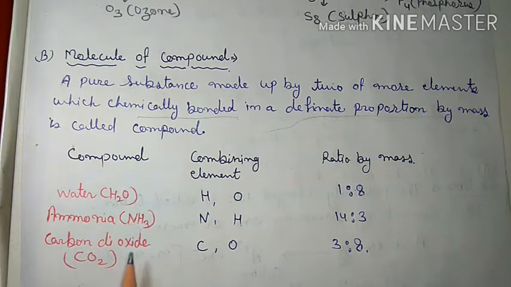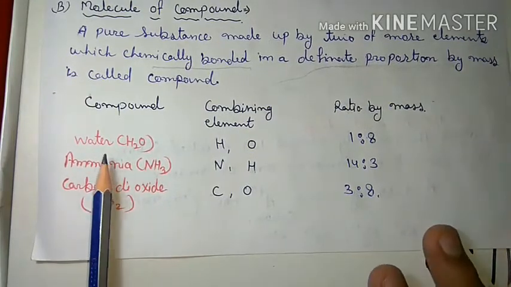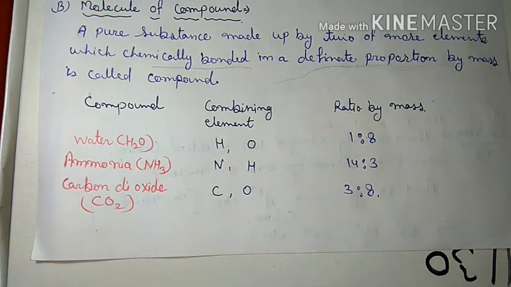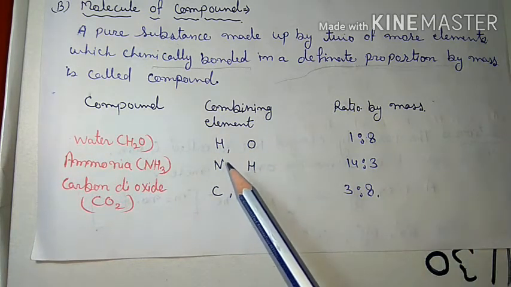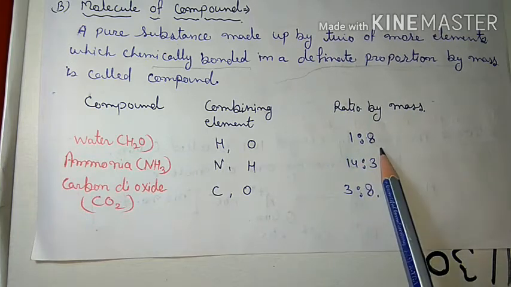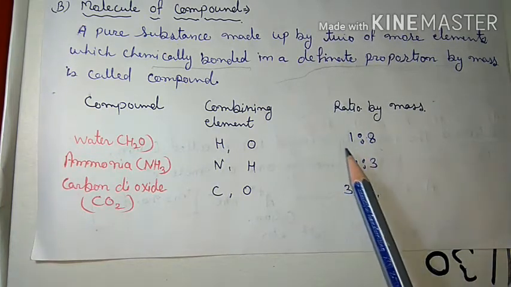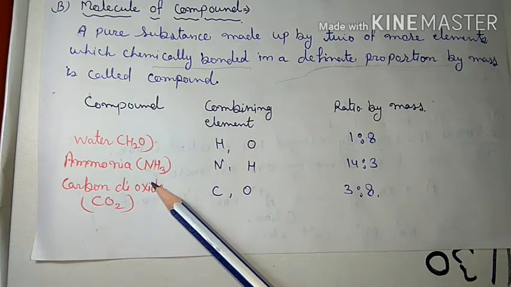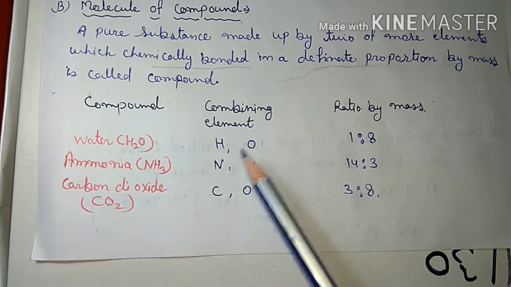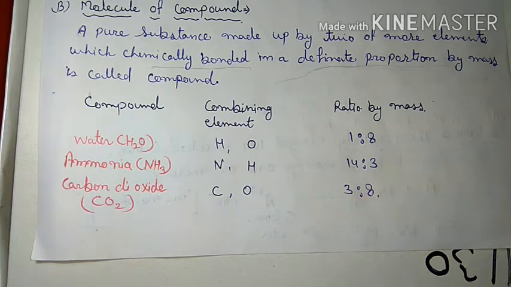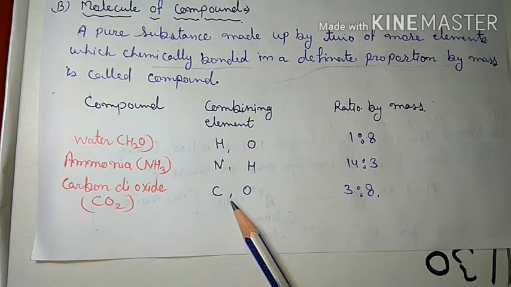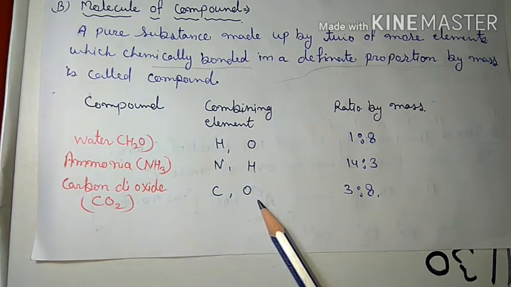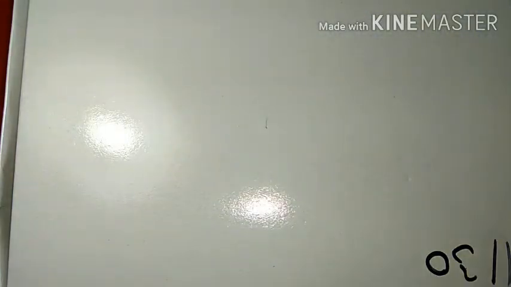For example, if we consider water, that is H2O, the combining elements are hydrogen and oxygen, and the ratio of hydrogen and oxygen by mass is 1:8. In water it is always 1:8. Similarly in ammonia, the combining elements are nitrogen and hydrogen, and their ratio is 14:3. Similarly in carbon dioxide, the combining elements are carbon and oxygen, and their ratio is 3:8. Got it?